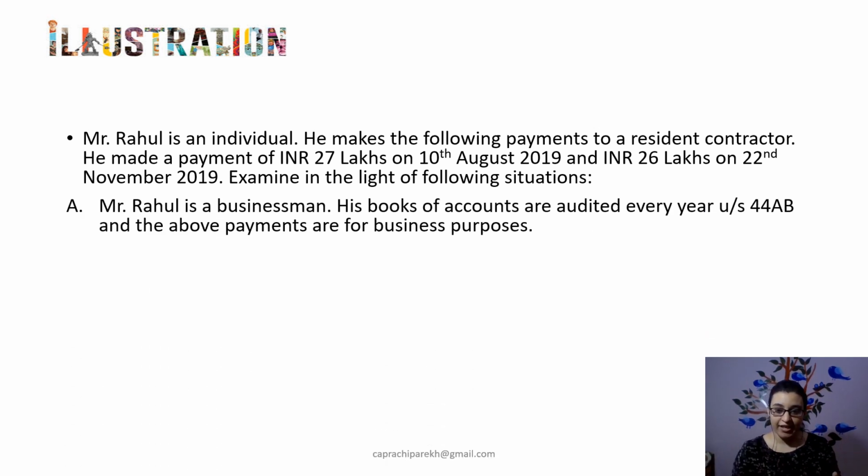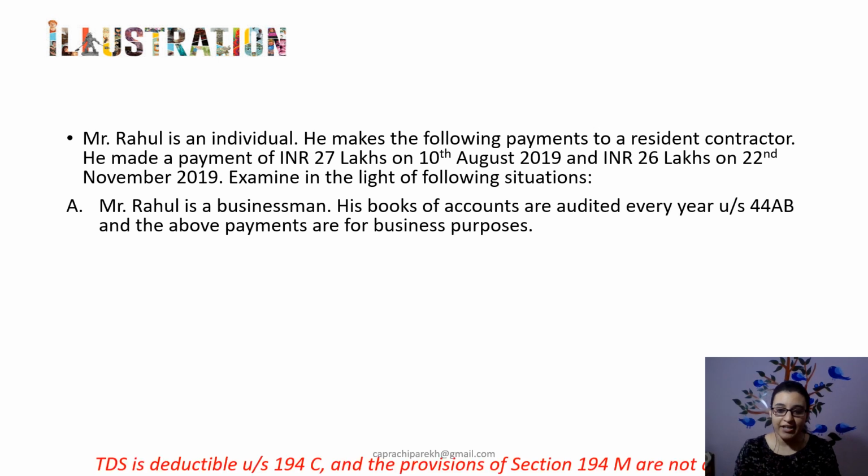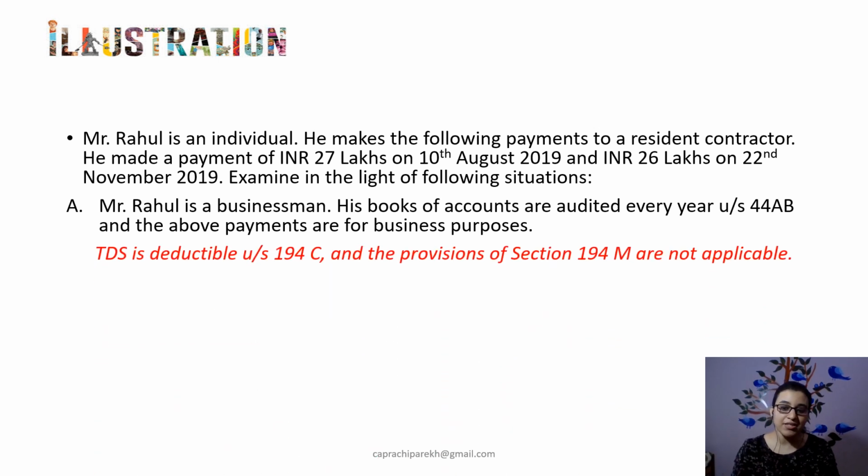Coming to situation A, Mr. Rahul is a businessman. His books of accounts are audited every year under Section 44AB and the above payments which are being made are for business purposes. Now this is a pretty simple situation because Mr. Rahul's books of accounts are audited every year under the provisions of Section 44AB. It goes without saying that his turnover for the preceding previous year would be in excess of the threshold specified under Section 44AB. So in this case, Section 194M would not be applicable because the assessee would be covered by the provisions of Section 194C.